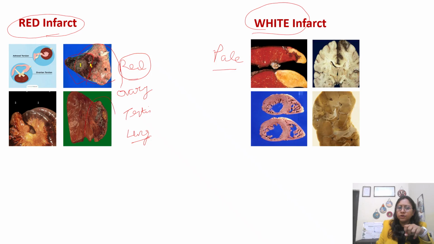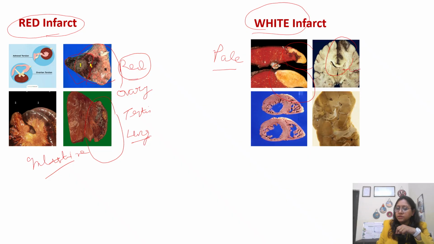Then sometimes liver also you can get. In liver, sometimes you can see pale infarct or white infarct also. Then intestine is also an organ where you can see red infarct. Now coming to pale infarct, you can see the color is always whitish. This is the area in brain. This is spleen. The second one is your brain.